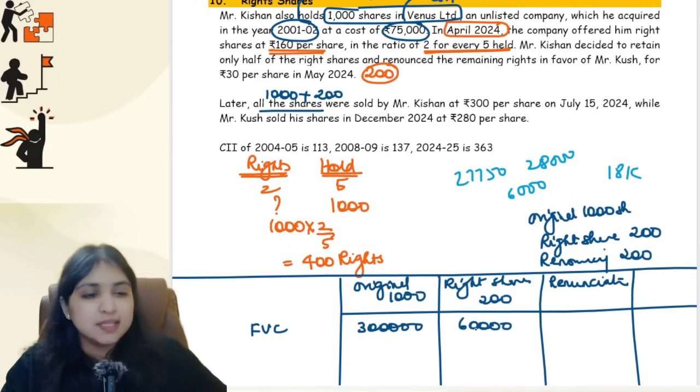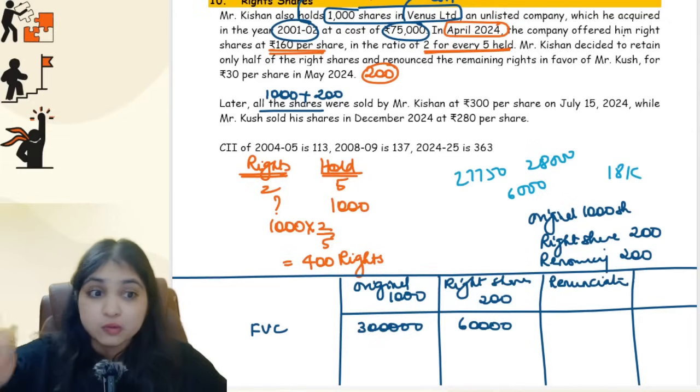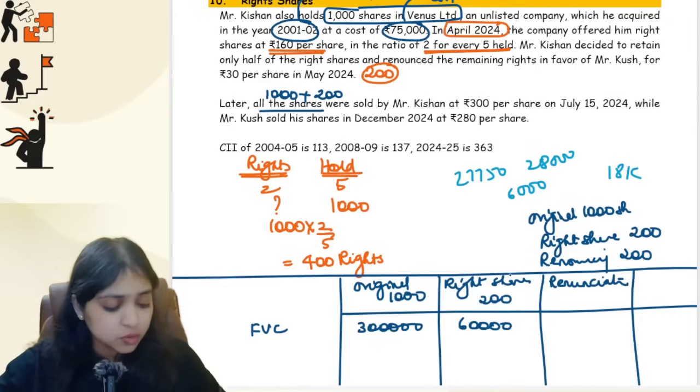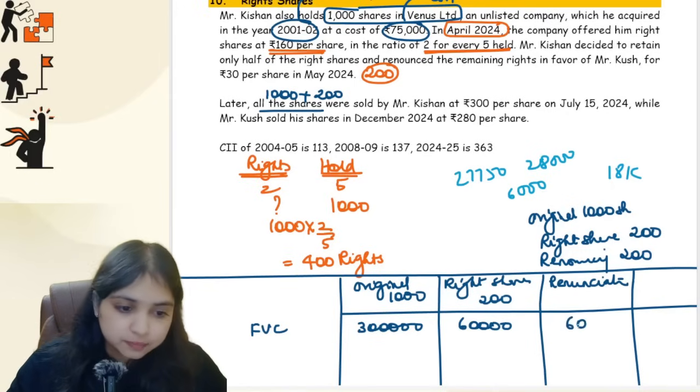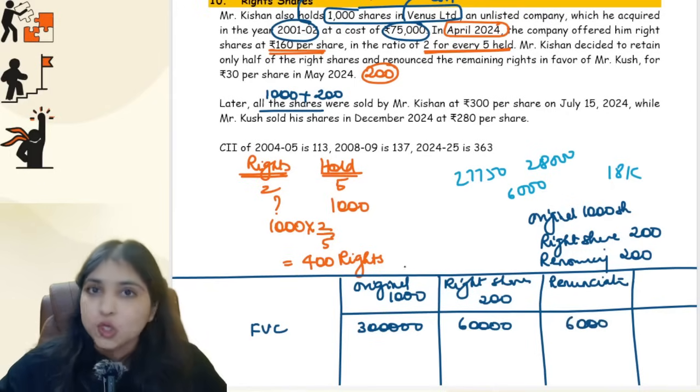And what about the renunciation? He's renouncing 200 rights in favor of Mr. Kush for 30 rupees per share. So 200 rights into 30 rupees per right, 6,000 rupees. The question doesn't talk about expense on transfer. This itself becomes the net consideration.